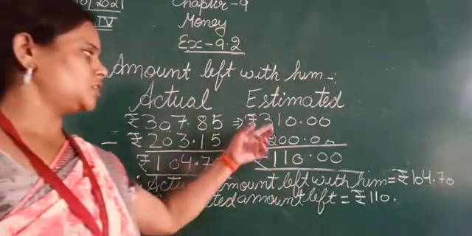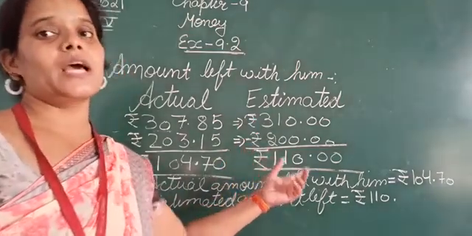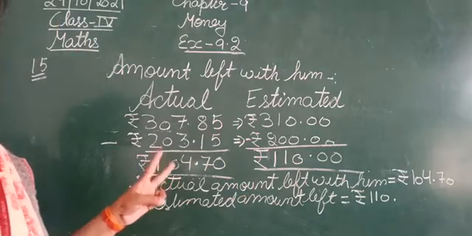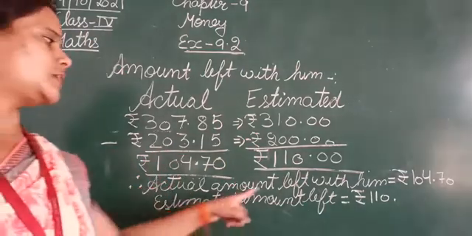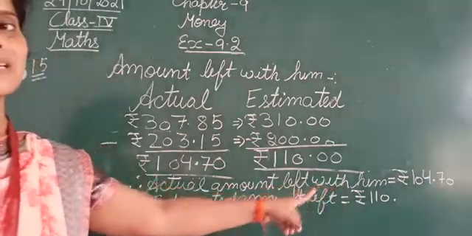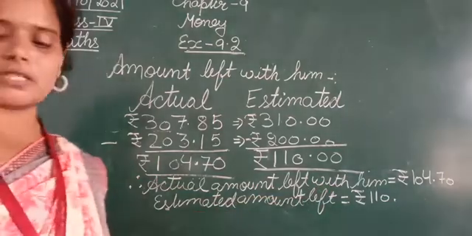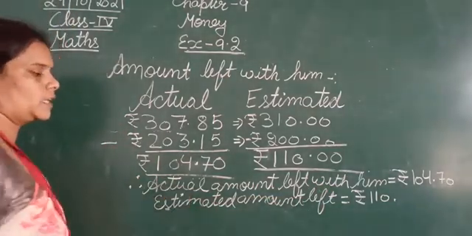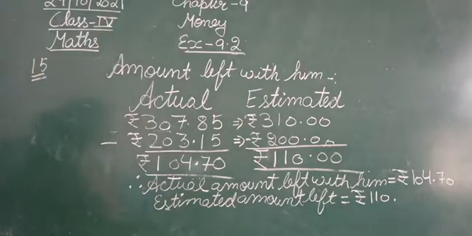After estimation we did the subtraction as well, and we got 110. So this is the true solution sentence, because two things were asked: the actual amount left with him, that is 104 rupees and 70 paisa, whereas the estimated amount is rupees 110.